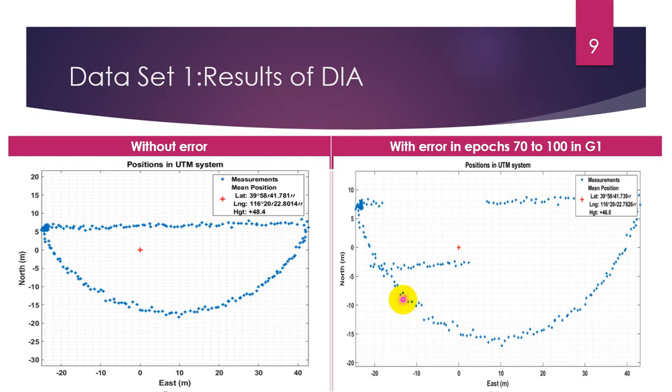These are the results of detection, identification and adaptation for dataset 1 in the UTM system. This left hand graph represents the contour of the receiver when there is no error in pseudo range, and this right hand graph shows the contour of the receiver when there is error in the pseudo range of satellite G1. The error is in epochs 70 to 100, which shifted the position of the user here.